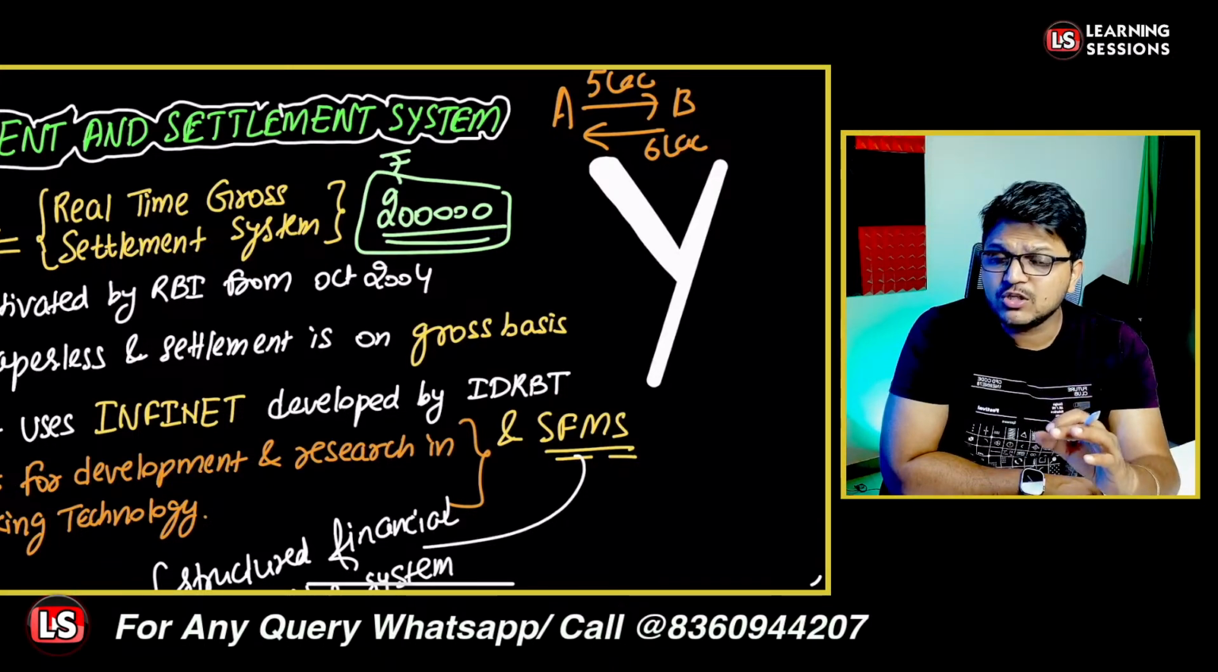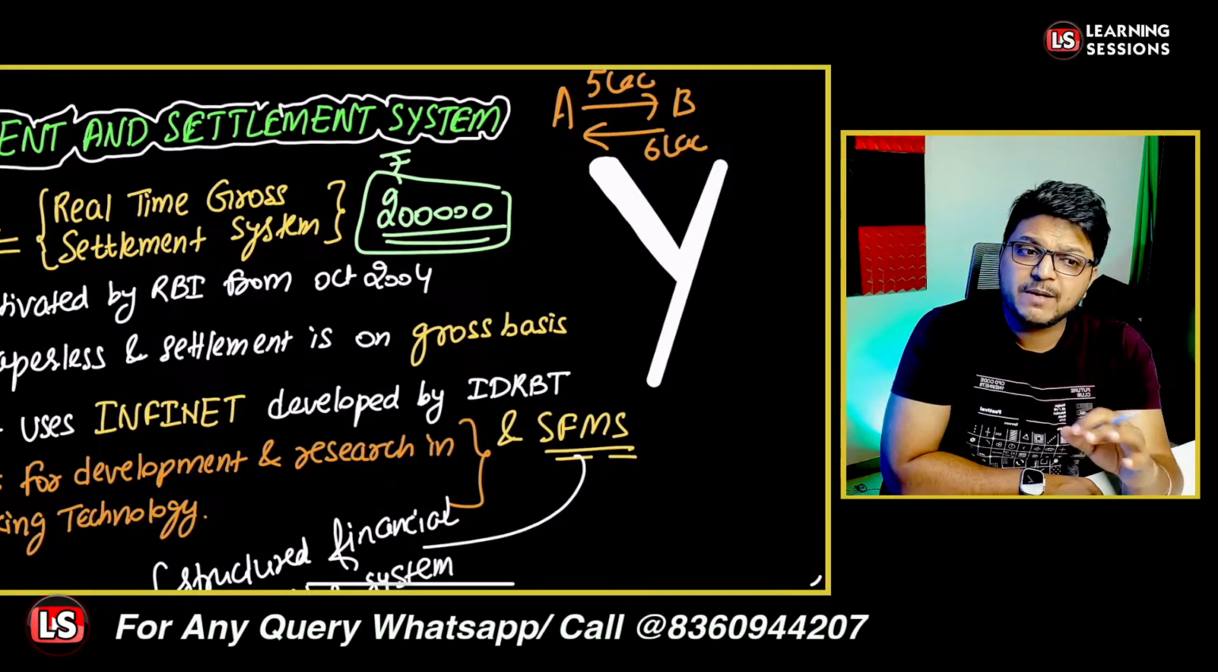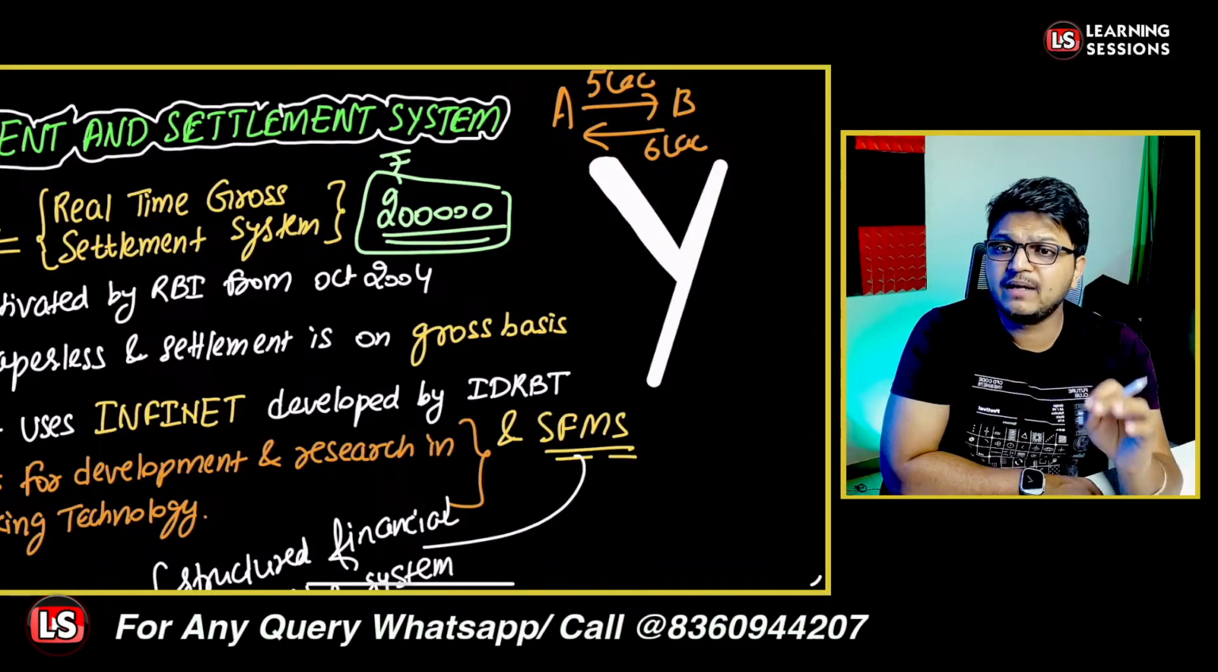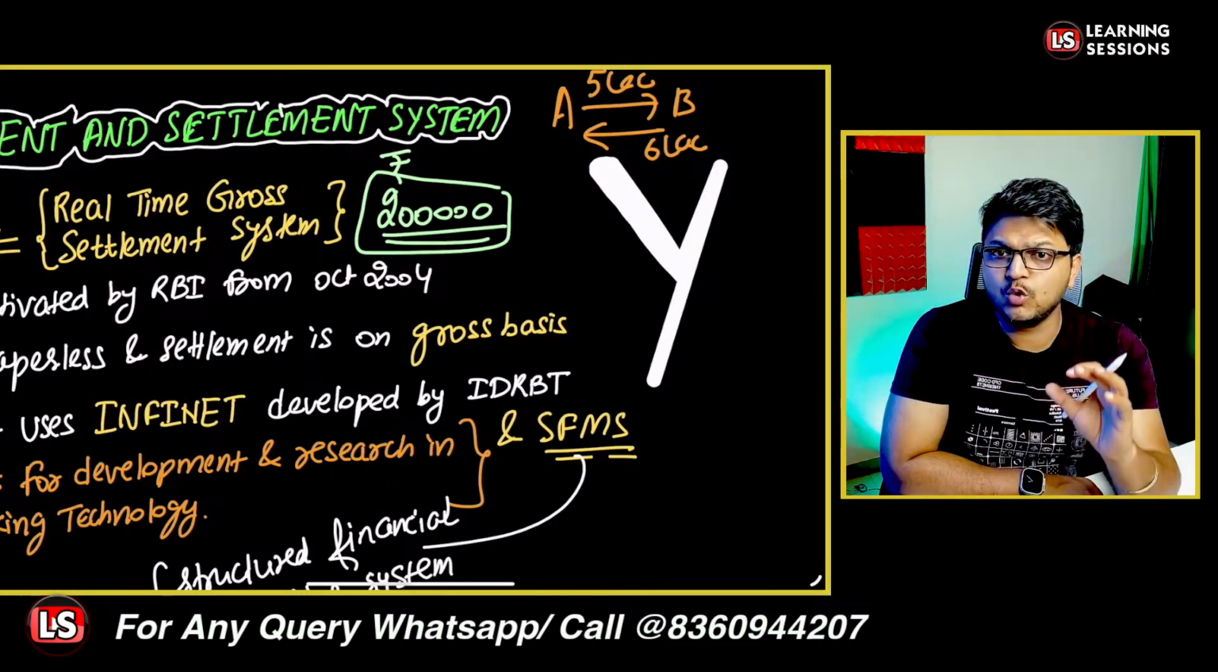But when we are talking about the gross settlement, in that scenario, the rupees 5 lakh settlement will be upheld differently, and the rupees 6 lakh settlement will be upheld differently. That is the main scenario over there.